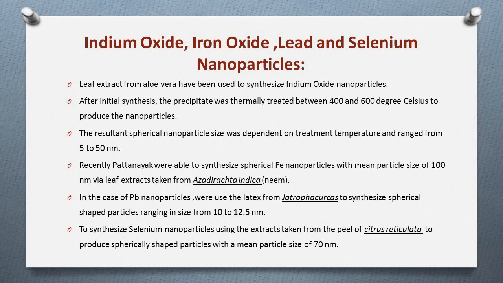For example, aqueous sorghum bran extracts have been used to biologically synthesize Fe nanoparticles at room temperature.